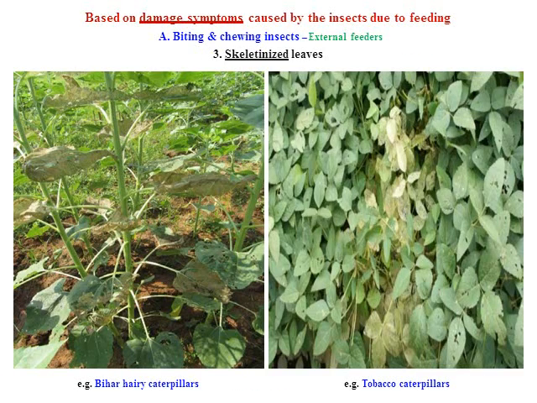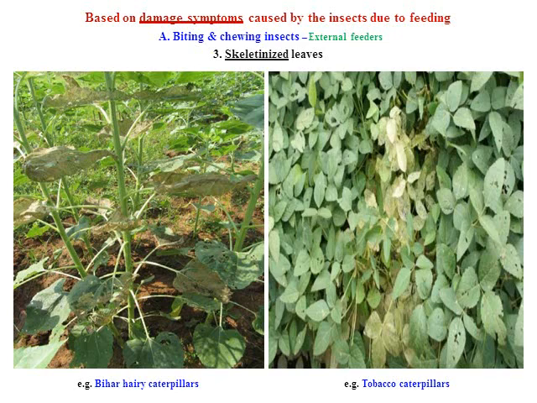There are some other insects which act as external feeders, especially the caterpillars and larvae, which heavily feed on the tender leaves in soybean, groundnut and the broadleaf castor. The Bihar hairy caterpillar or the tobacco caterpillar feeds voraciously at the initial stage, in the first instar and second instar.